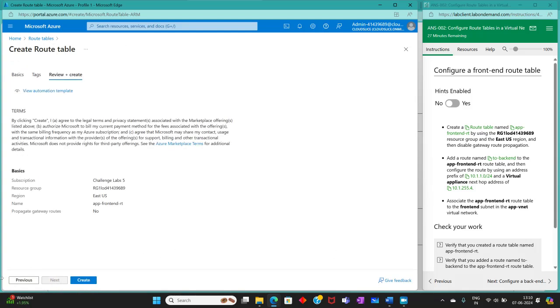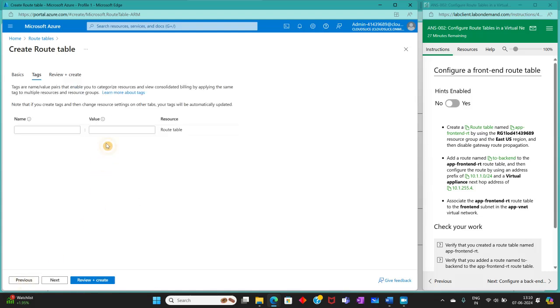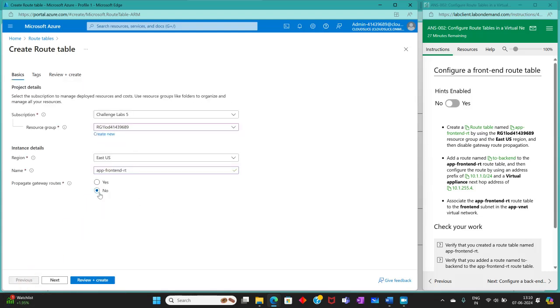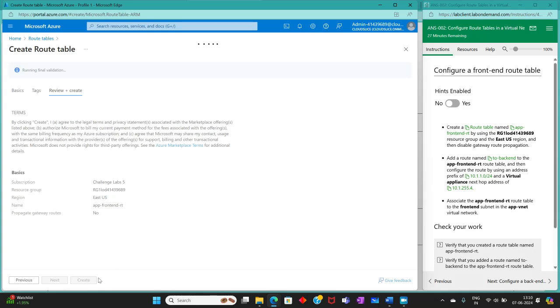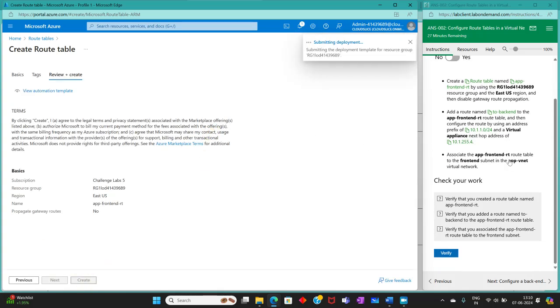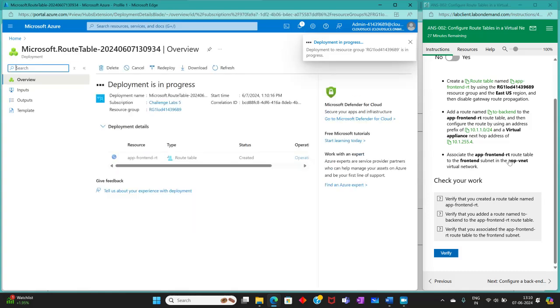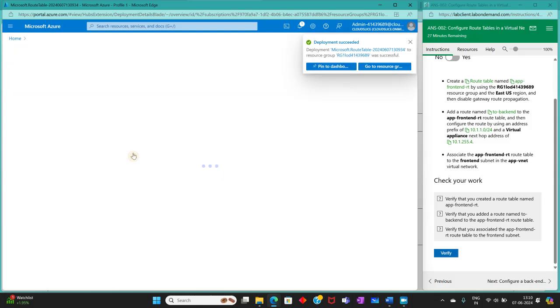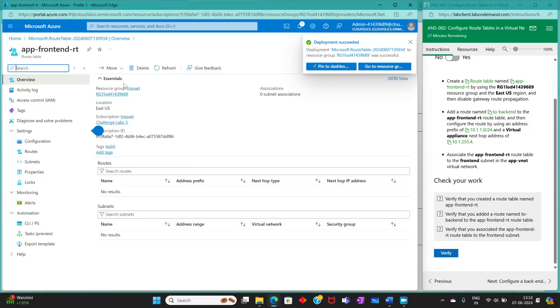Gateway route propagation, I have disabled it. Let's review and create. Go to resource. This is our route table.